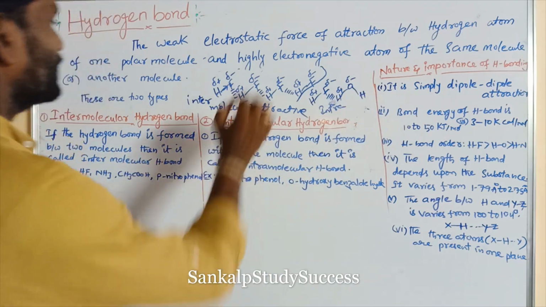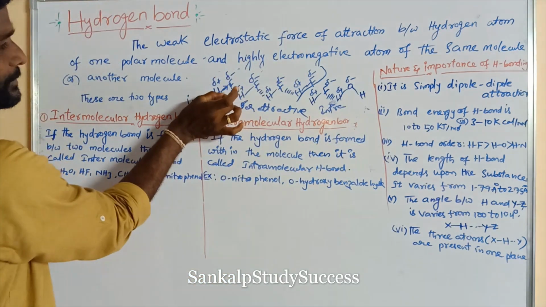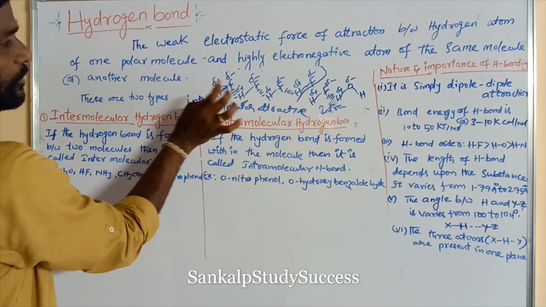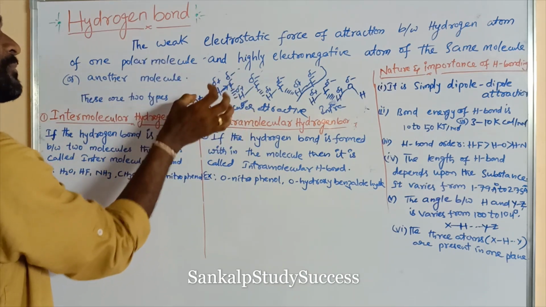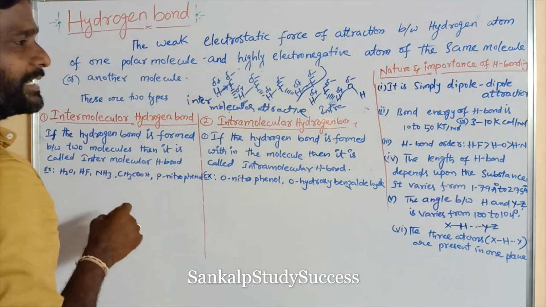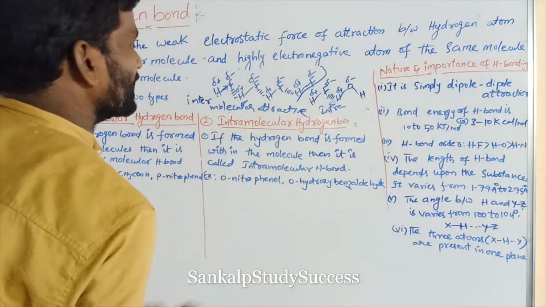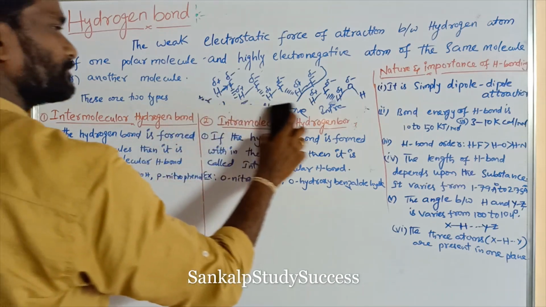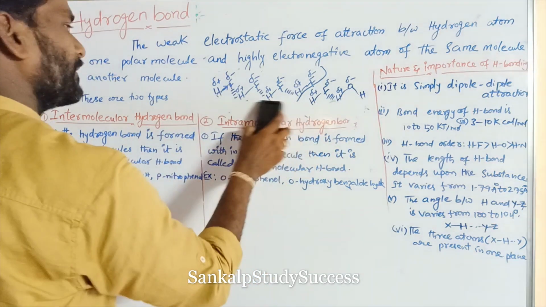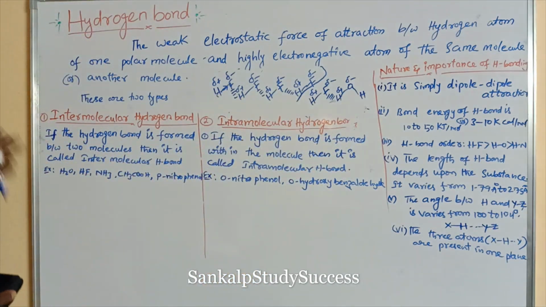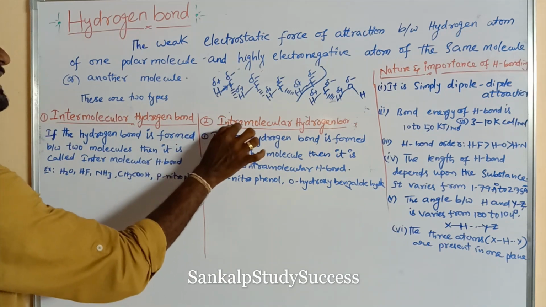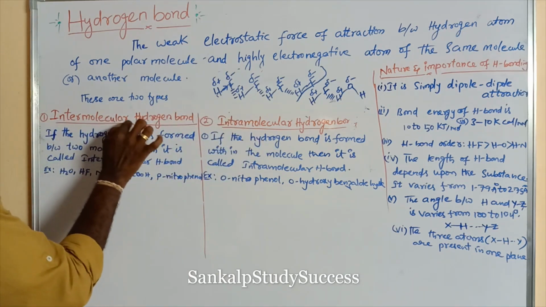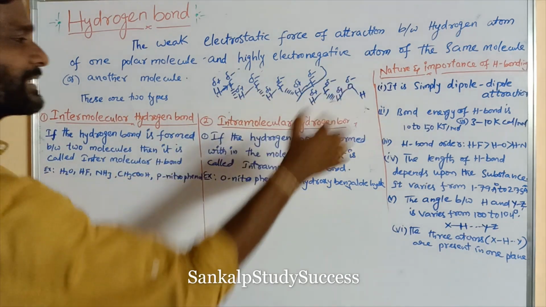So here this attractive force between the molecules, this is one molecule, this is another molecule, so between the molecules. So hydrogen bond is an intermolecular attractive force, not an intramolecular attractive force, right? Next, hydrogen bonds can be classified into two types: intermolecular hydrogen bond and intramolecular hydrogen bond.